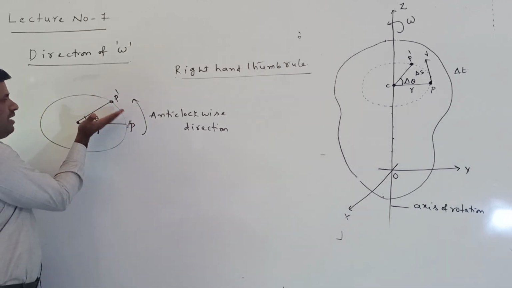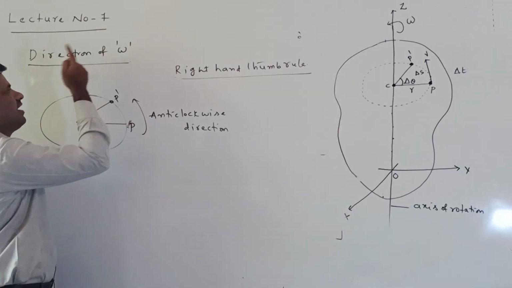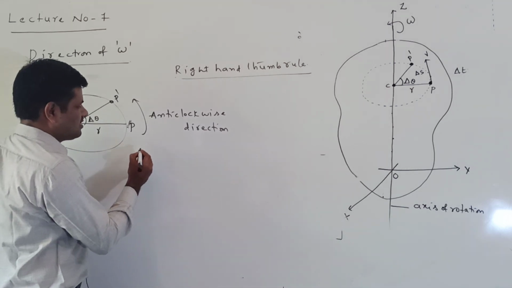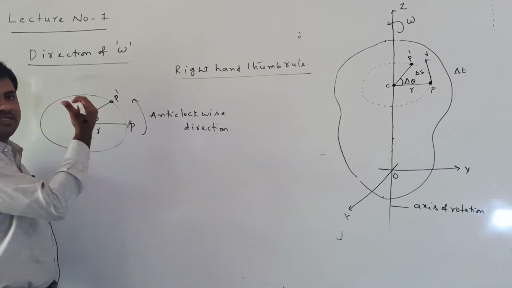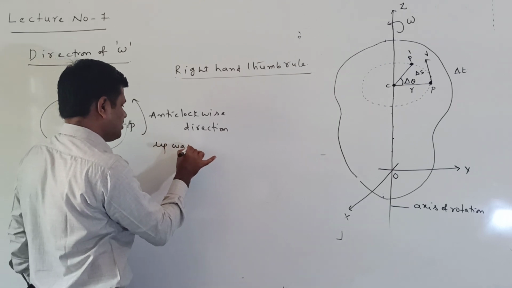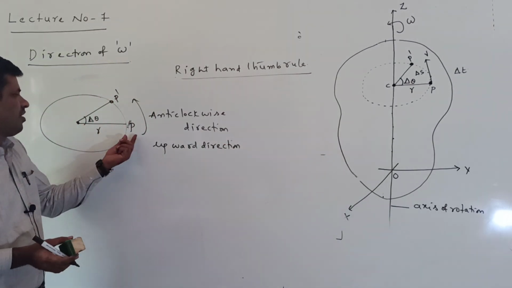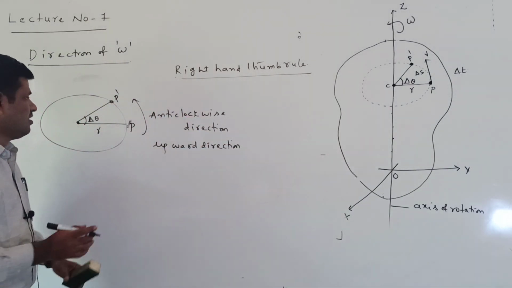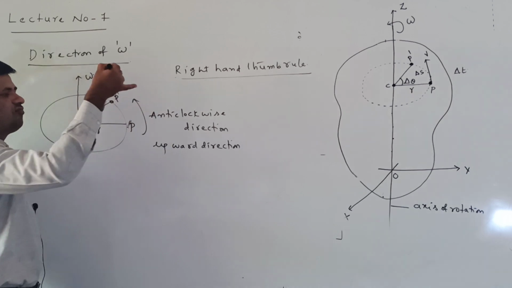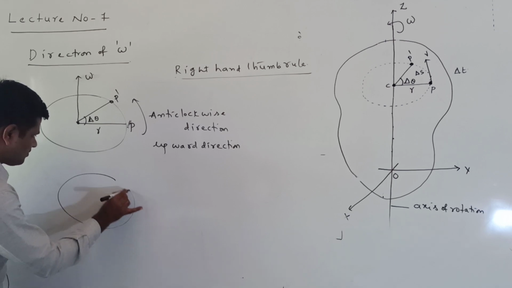When rotating from P to P dash, the curl of the fingers rotates from P to P dash, and the thumb direction gives the direction of the omega. The direction of that omega is always here. In which direction is this? It is coming outside, out of the plane of the paper, which means it is in the upward direction. When the particle is rotating from P to P dash in the anti-clockwise direction, the omega is along the axis of rotation, but in which direction? Upward direction.